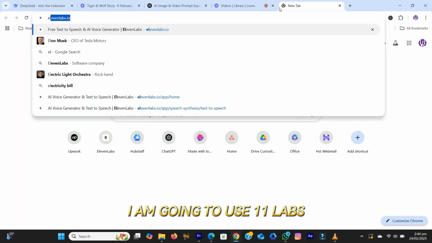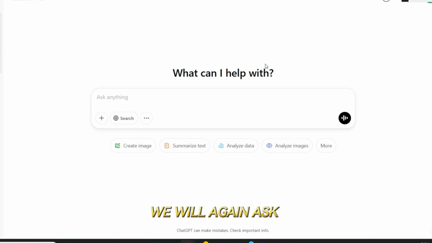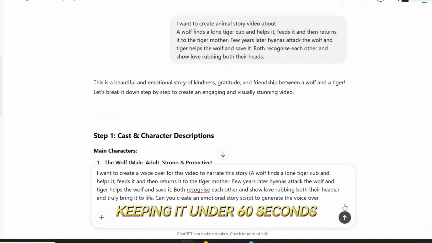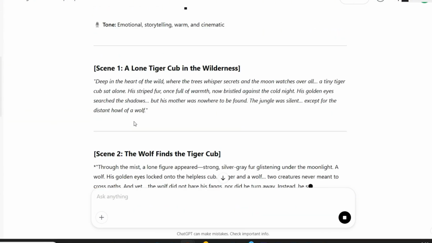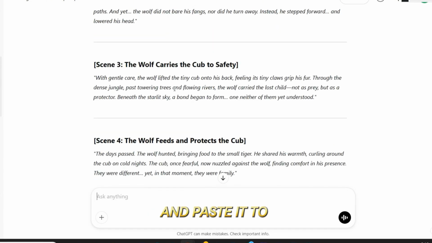I am going to use ElevenLabs, but first we need to create a catchy script. For that, we will again ask the favor from our friend ChatGPT. Ask ChatGPT, write a short, engaging voiceover script for this story, keeping it under 60 seconds, with an emotional and storytelling tone. Make changes in the generated script as per your needs, and paste it to ElevenLabs.